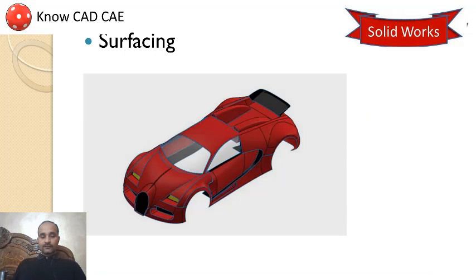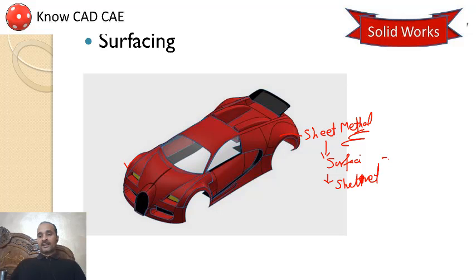The next capability of SolidWorks is surfacing. Like you use in car bodies, you can observe here, if you are modeling a car body, the chassis is a separate thing, but the sheet metal over the car can be worked using either surfacing or sheet metal.